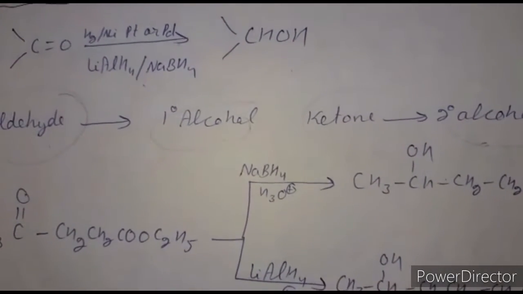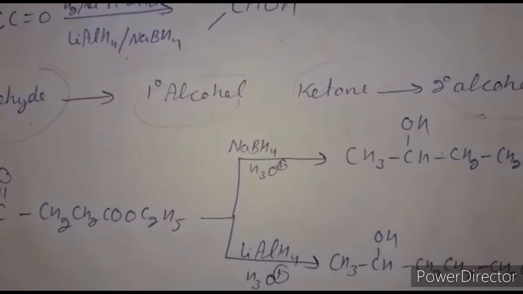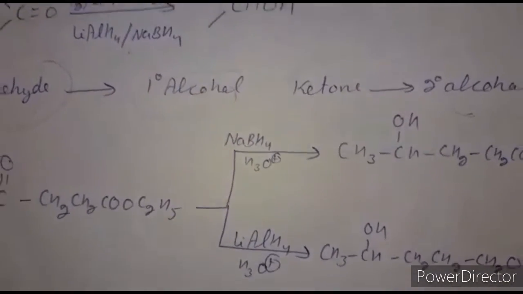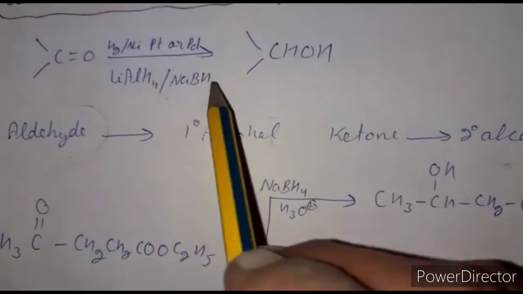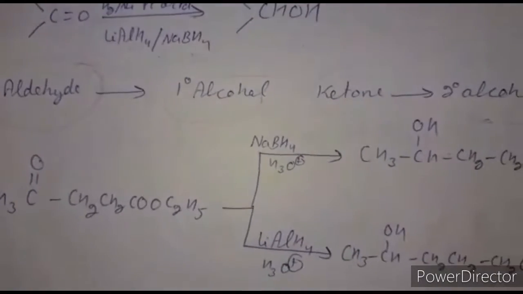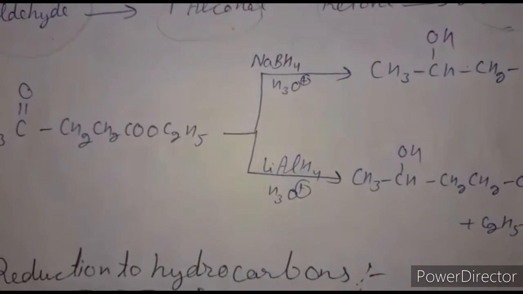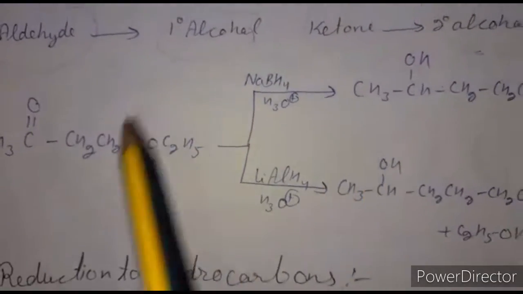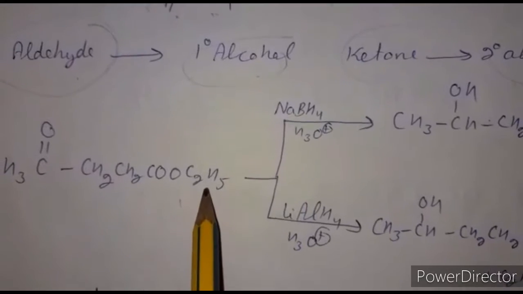If we use the reducing agent hydrogen in the presence of nickel or platinum, they are very effective reducing agents. But lithium aluminum hydride is much more reactive than sodium borohydride. Sodium borohydride reduces esters very slowly, and it does not reduce carboxylic acid. Here we see the formula of ethyl 4-oxopentanoate.